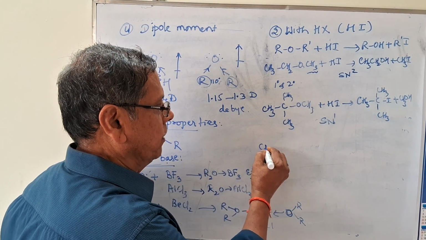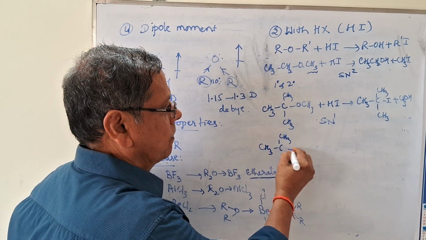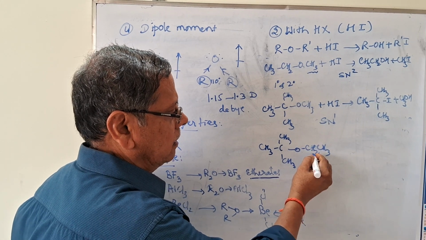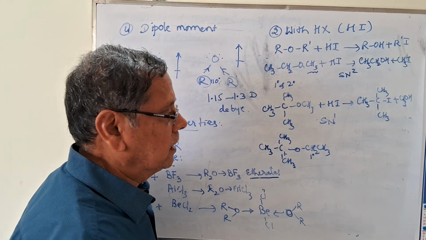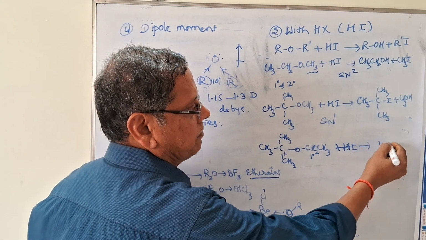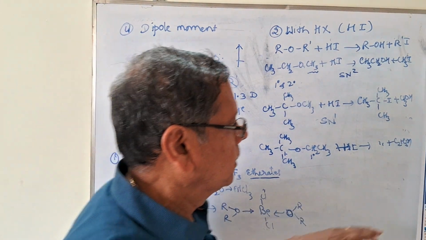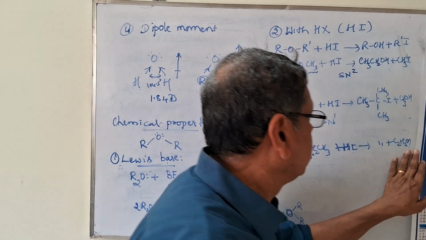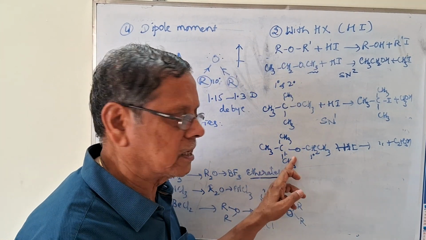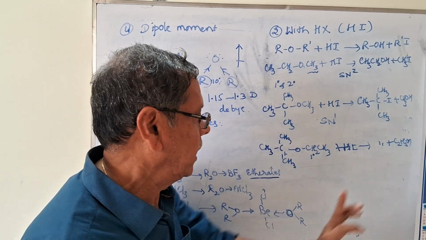Similarly, I will write one more example. CH3, C, CH3, CH3, O, CH2, CH3. This is primary, this is tertiary. That's why with hydrogen iodide it will give rise to the same tertiary butyl iodide plus ethanol. That is, if one of the carbon atoms linked to the oxygen atom is tertiary in nature, then it will give rise to the tertiary alkyl halide.